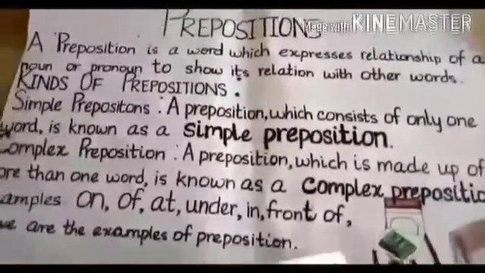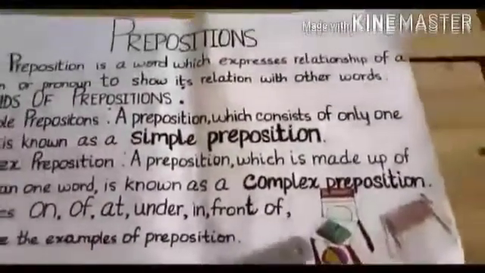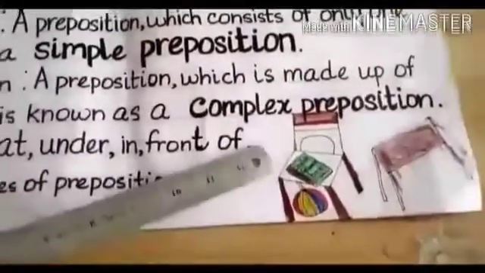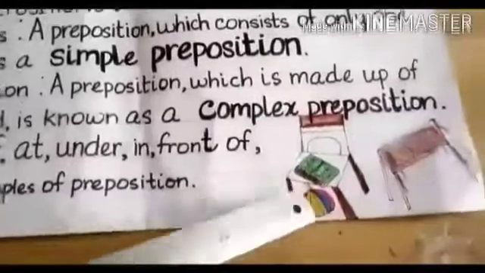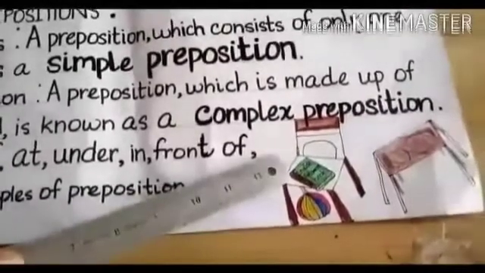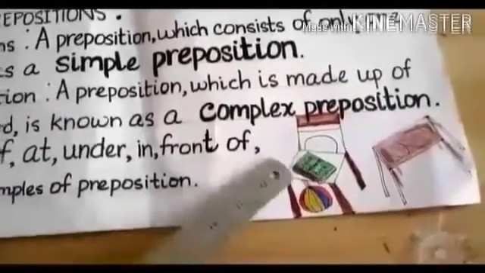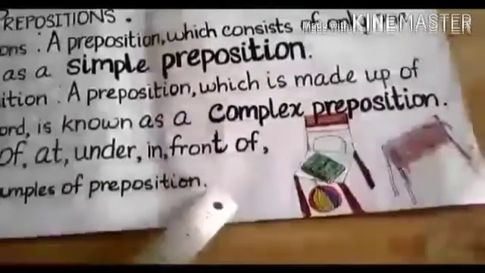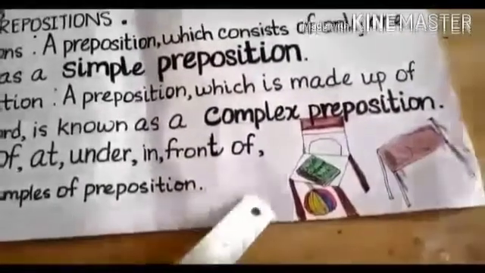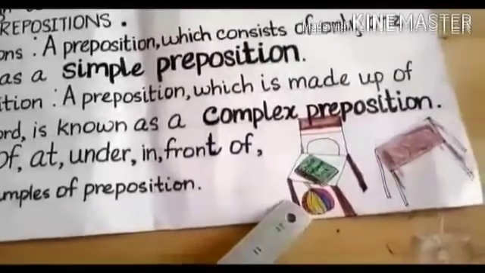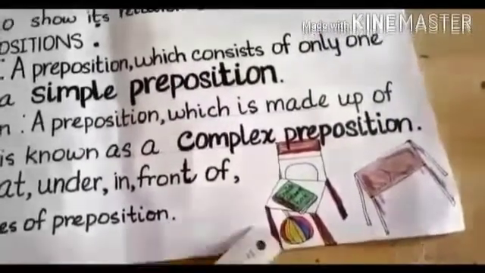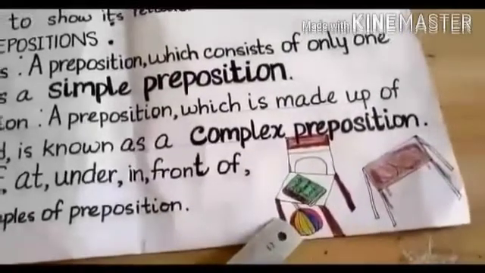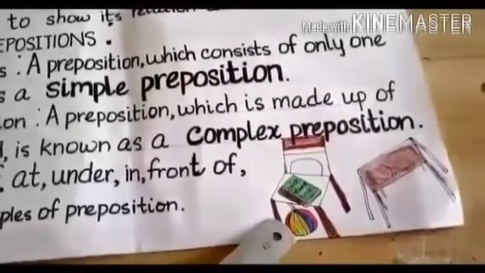As you can see in this picture, in this chart, there is a chair and there is a football, and the third thing is a book. So we can say in this sentence, there is a book on the chair, and secondly, there is a ball under the chair. So students, in these two sentences, on and under are the examples of preposition.